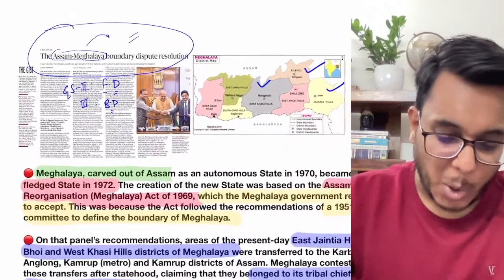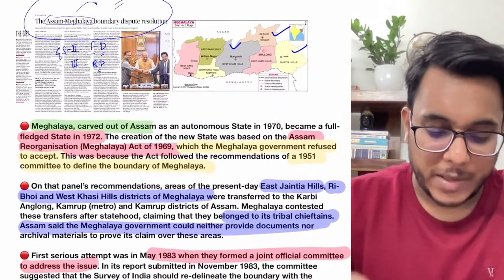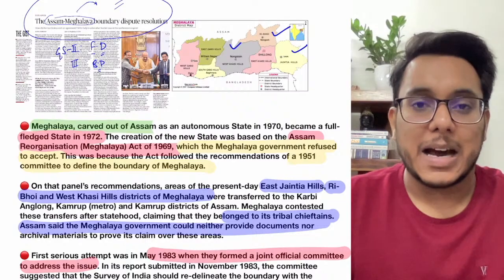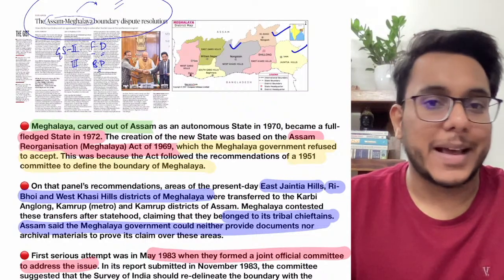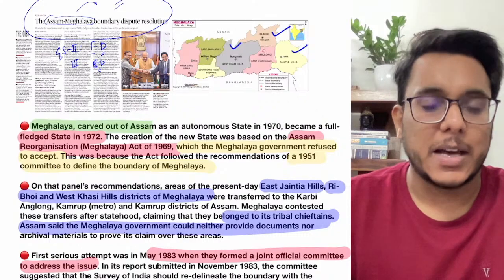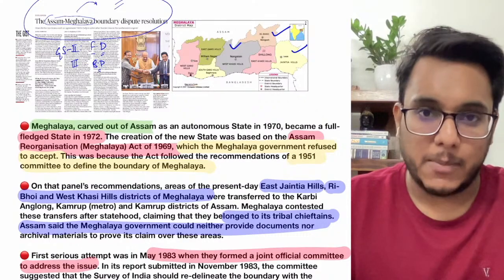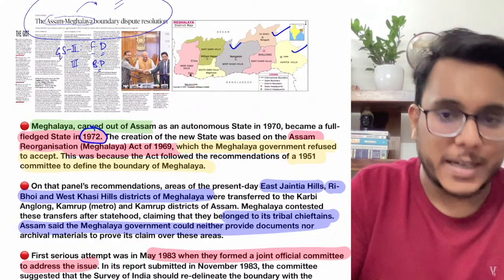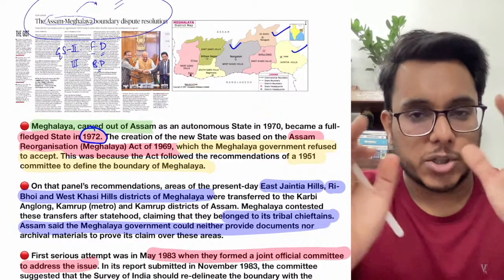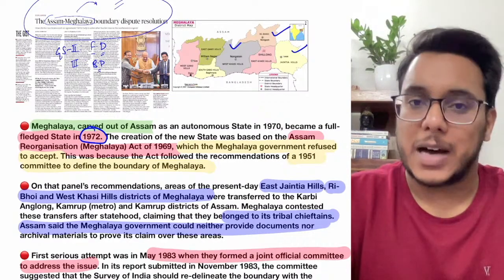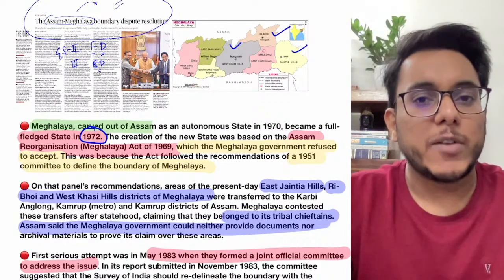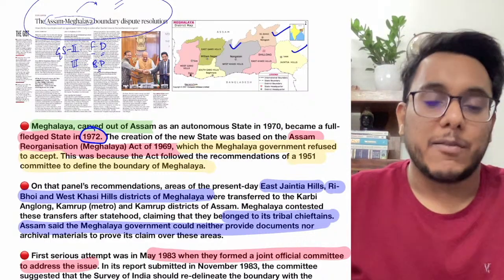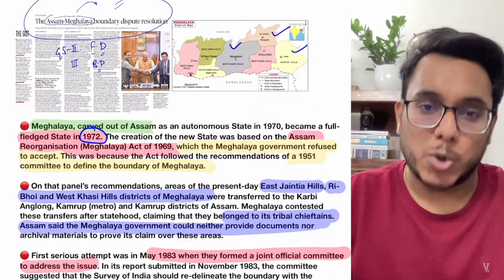So guys, when we talk about the boundary dispute between Meghalaya and Assam, you need to know a little bit of history. See, earlier Meghalaya was not a separate state. Meghalaya was part of Assam only. It was in 1972 that a separate state of Meghalaya was formed out of the state of Assam. Now as these two different states were formed, obviously the boundaries were also to be decided. Fine, the respective areas were to be decided.